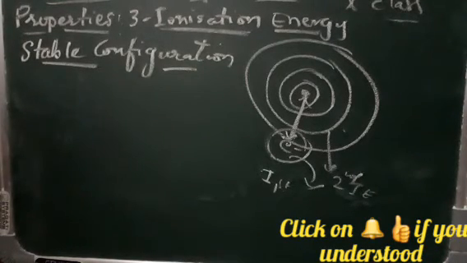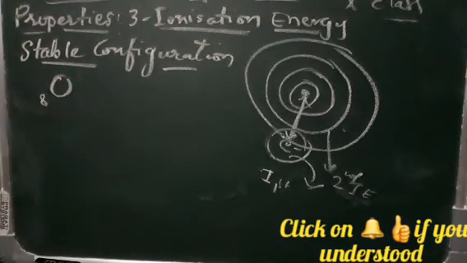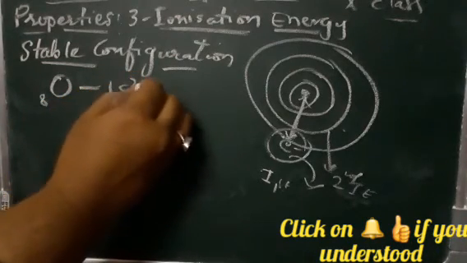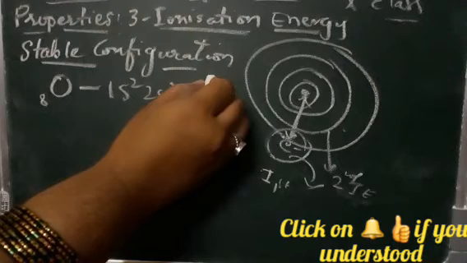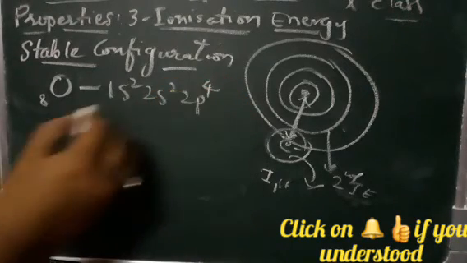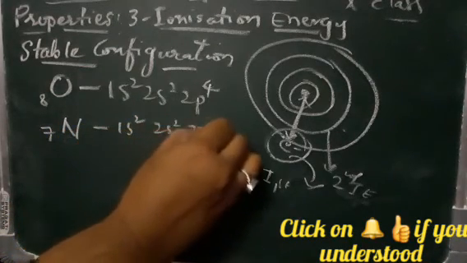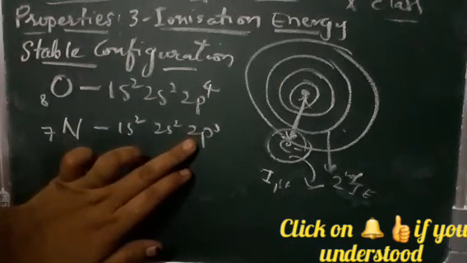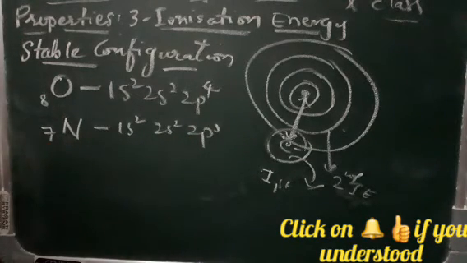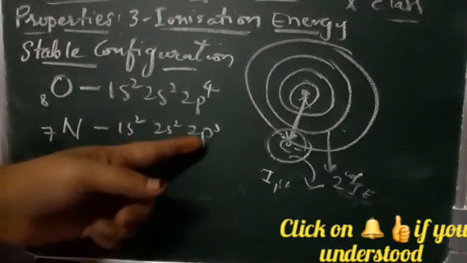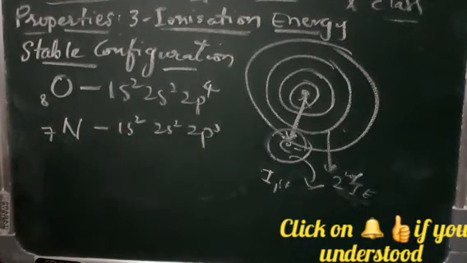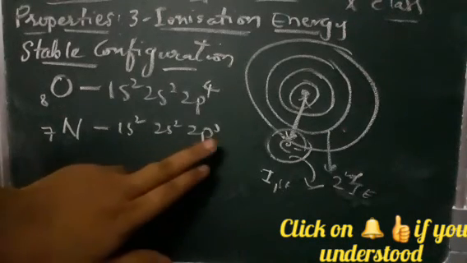So stable configuration matters; it is harder to remove an electron from a stable configuration. If you take oxygen, O8, its electronic configuration is 1s2, 2s2, 2p4. Whereas if you take nitrogen 7, you see 1s2, 2s2, 2p3, right? Here they are not stable, so they will be thinking whether they should give electrons or not. If they give electrons, again they become more weak.